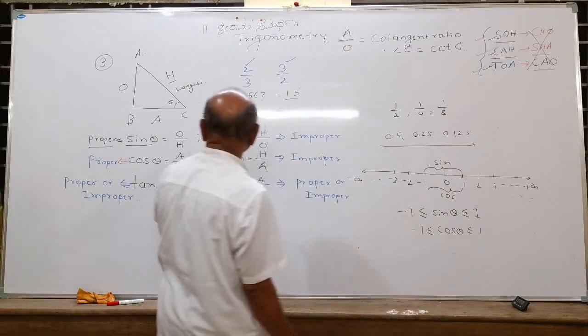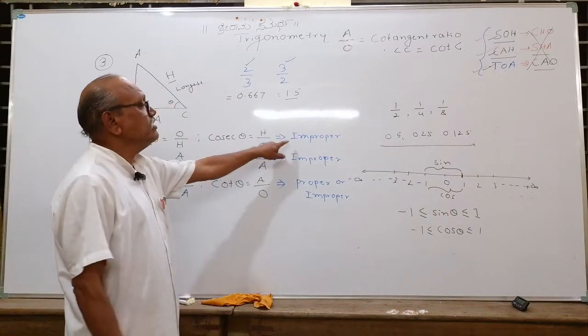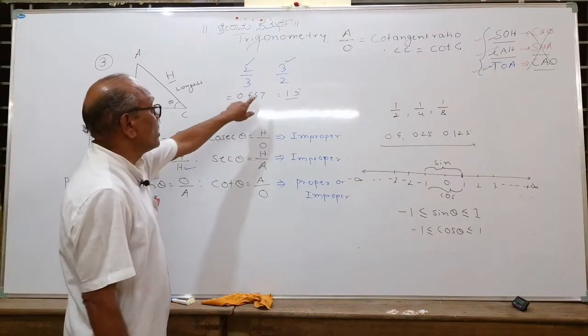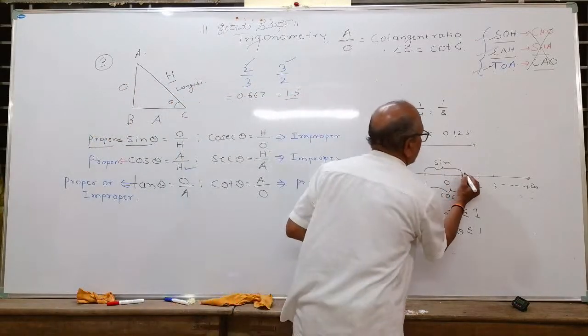But what about cosec? Cosec is an improper fraction. Any improper fraction will always be greater than 1.